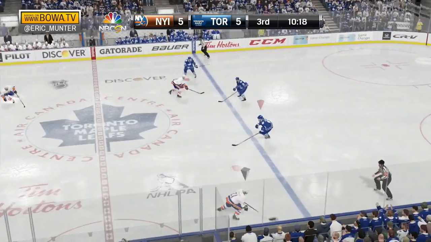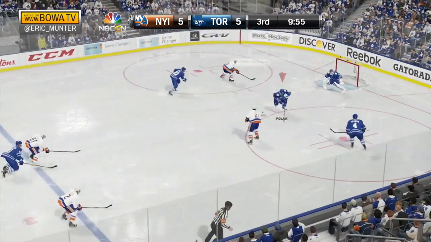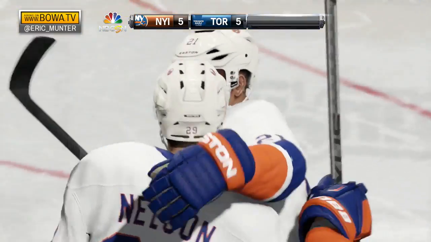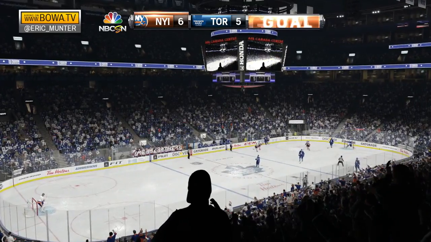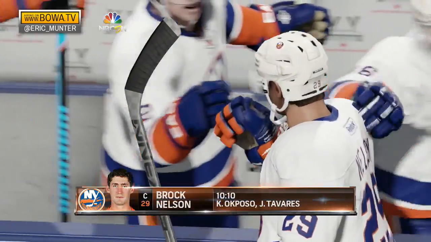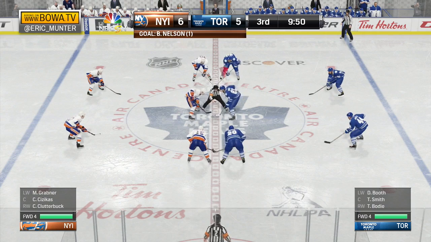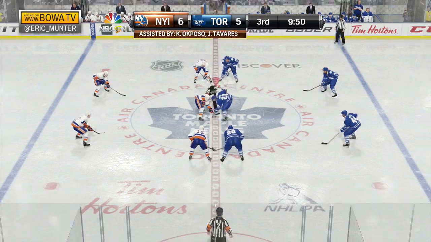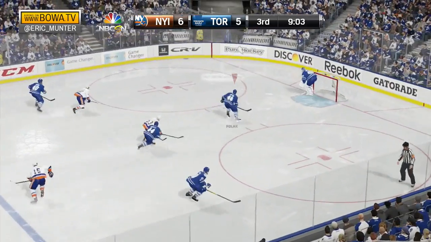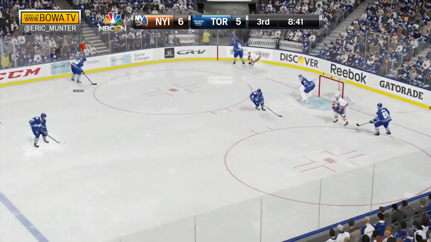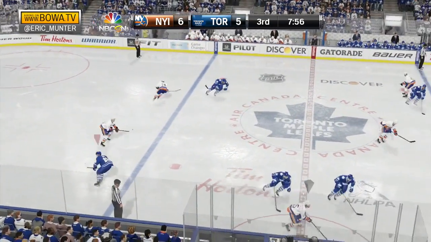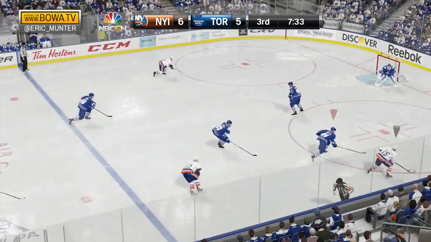And the major penalty is now over. Time of the goal. So Toronto yields just a goal. New York is in, they score! New York takes a 6-5 lead with 9:50 to go. Brock Nelson in on back-to-back goals for the Islanders, a goal and an assist. And the New York Islanders have a lead, their first since they got the opening goal of the hockey game. Now Toronto must play catch-up.